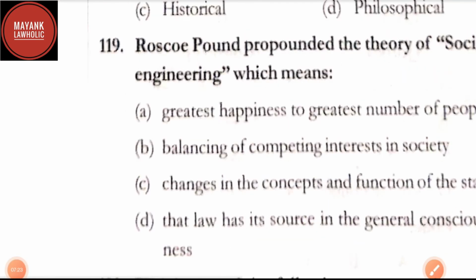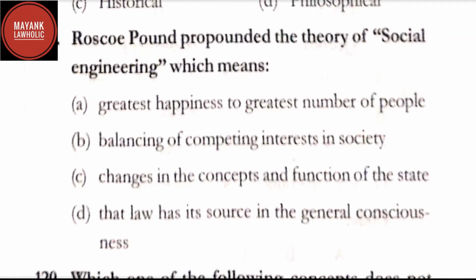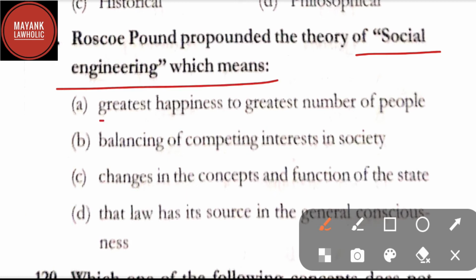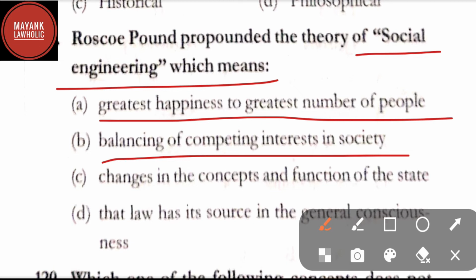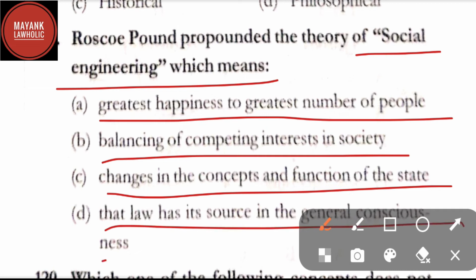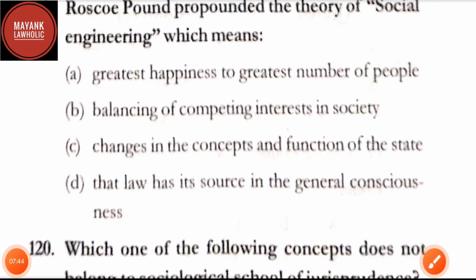Roscoe Pound propounded the theory of social engineering, which means: option A, greatest happiness to greatest number of people; option B, balancing of competing interests in the societies; option C, changes in the concepts and functions of the state; and option D, the law has its source in the general consciousness. Here in question number 119, correct answer is option B, that is balancing of competing interests in societies.